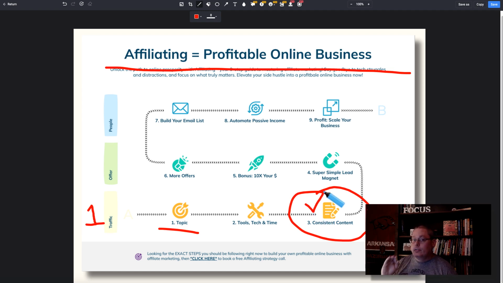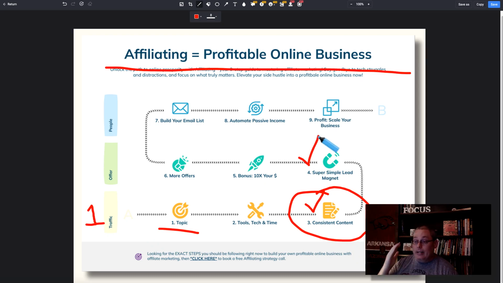This is really where it starts to get into the depth that you need to understand of the detailed process. And I want to give you 3 prompts to really dive into this, but also understand that creating content is also about creating the lead magnets. Creating content also happens after you build your email list, because you need to create emails to automate this passive income that you do at step 3 or pillar 3 after you have defined an offer, which is the solution to the problem. And it's also really what starts to shape your content, because there's going to be different levels or different layers of people that you're going to want to attract once you dive into your topic and get a little deeper.